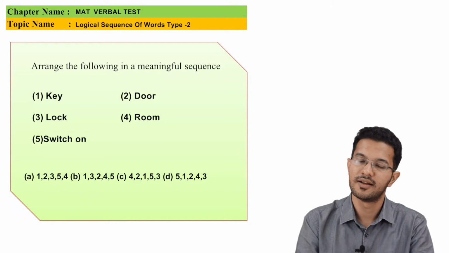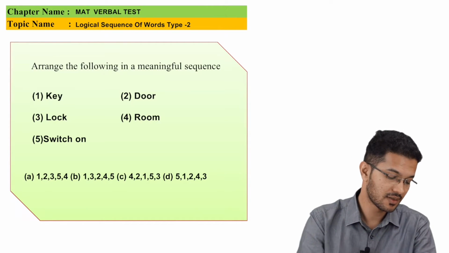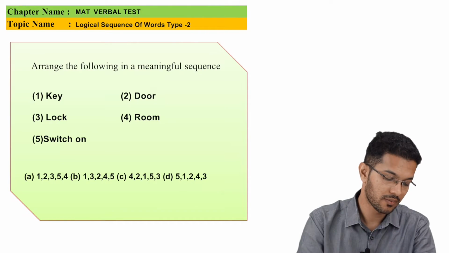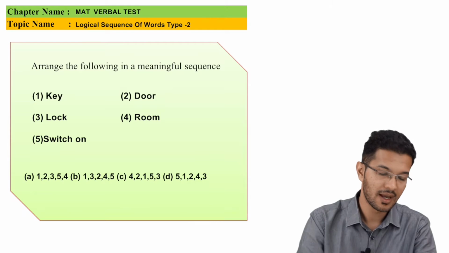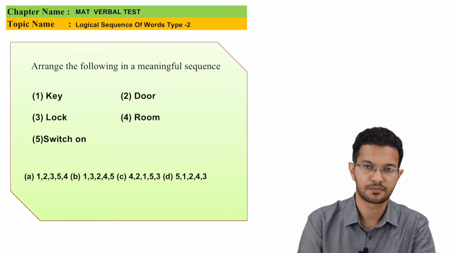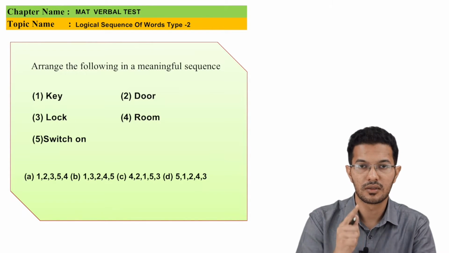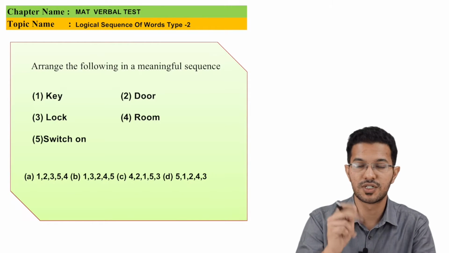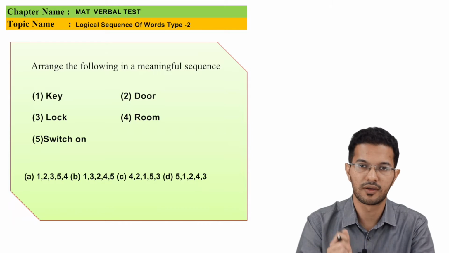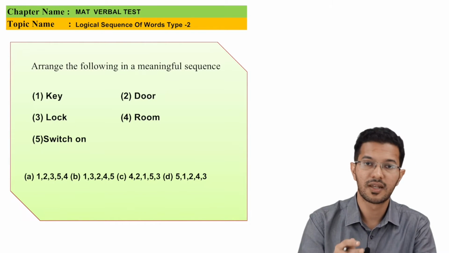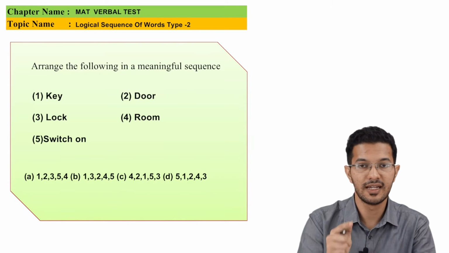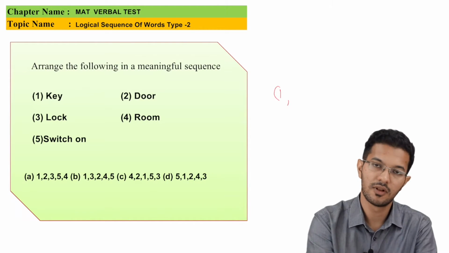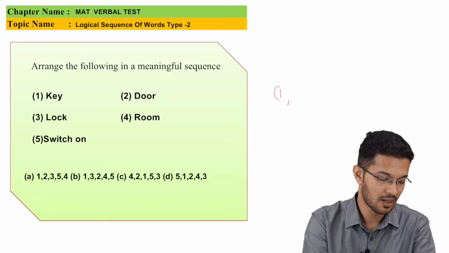Now let us look at the next MCQ. It says 1 key, 2 door, 3 lock, 4 room and 5 is switch on. Now students, they are talking about getting into the room and then switching on the lights or fans or whatever. The first thing, whenever we want to enter the room, we need a key. So option 1 will be the first option.